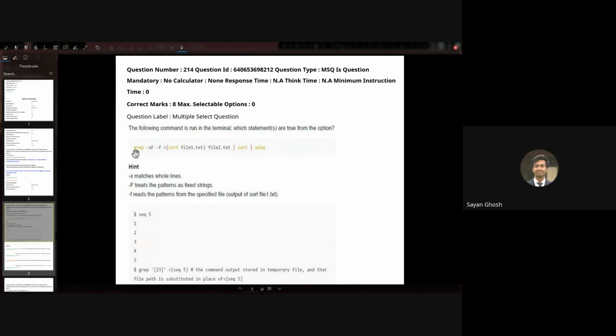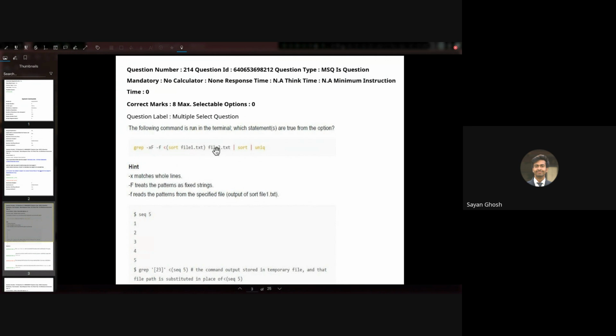And then what this is basically doing is printing the lines that are common to both file1 and the output of this command. So the output of sort file1 is simply still the lines of file1 itself. The order might be different, but the lines of the output of sort file1 are the same as the lines of file1, may or may not be in a different order. So when we are running this, it is basically doing the same as grep -xFf file1 file2. So we're simply printing the lines that are common to both file1 and file2.